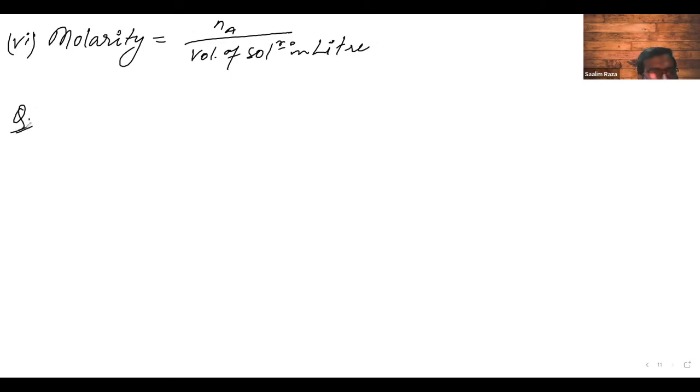See, the main issue in concentration terms is not the formula. Formulas are very easy, but things become messy when you have to convert ml to liter, liter to ml. Then sometimes there is decimeter cube.